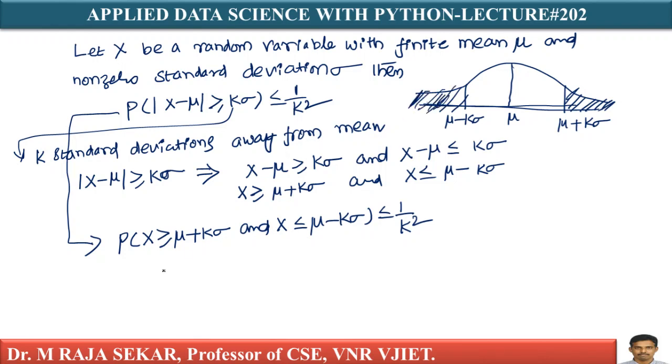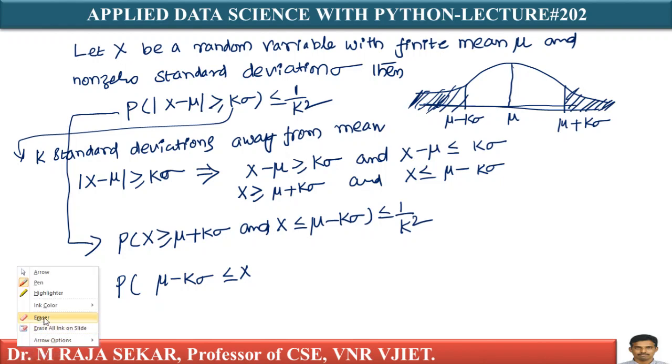Yes, this portion means probability of x is greater than or equal to mu plus k sigma, and probability of x is less than or equal to mu minus k sigma is less than or equal to 1 by k square. This can be written as probability of, what is the opposite of this one? Mu minus k sigma is less than x. Anyway equality is allowed here.